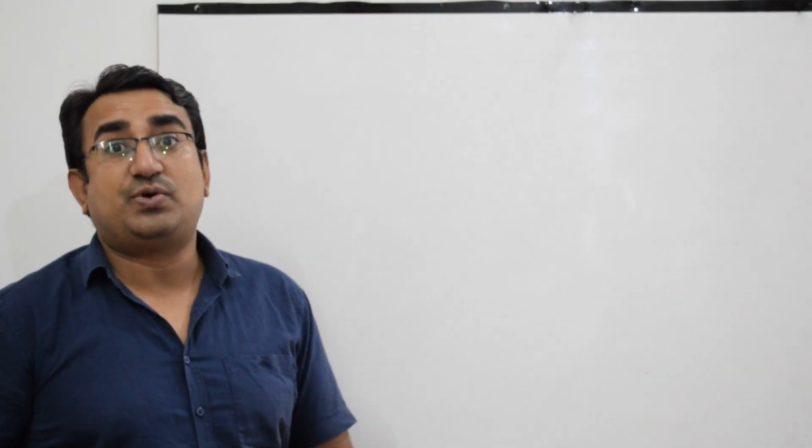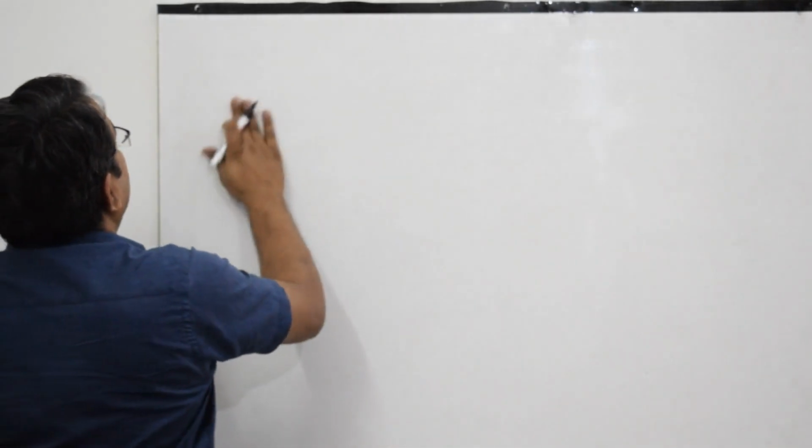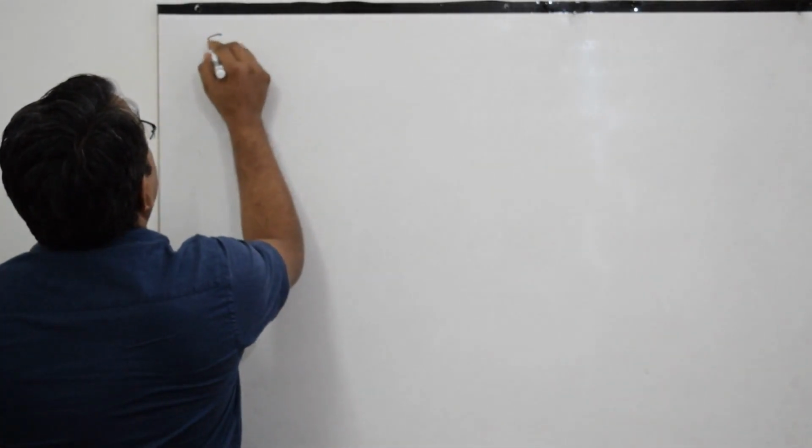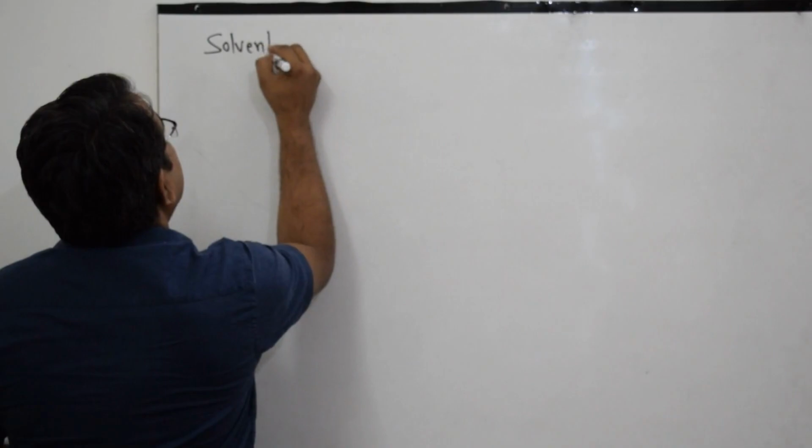Now we will discuss the terms for components of solutions. In a simple binary solution, there are two components. One is solvent and the other is solute. First, what is a solvent?